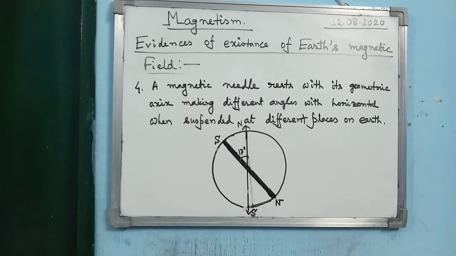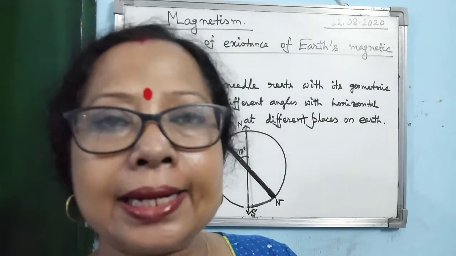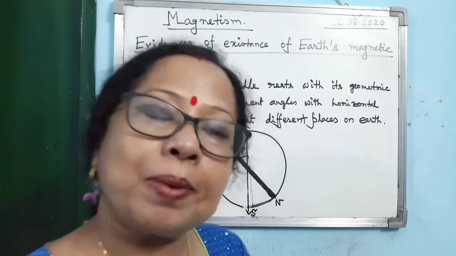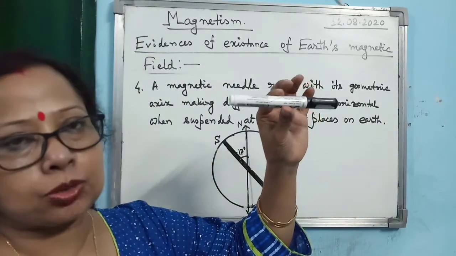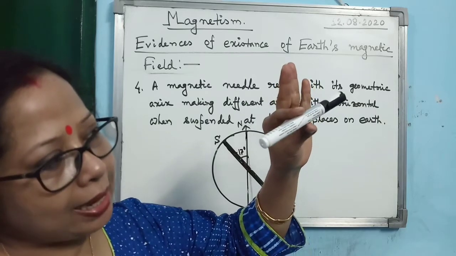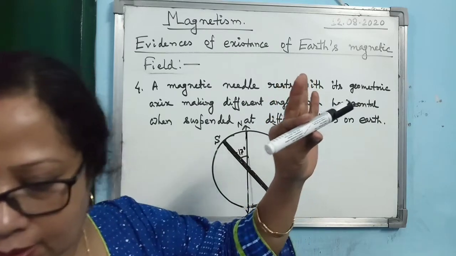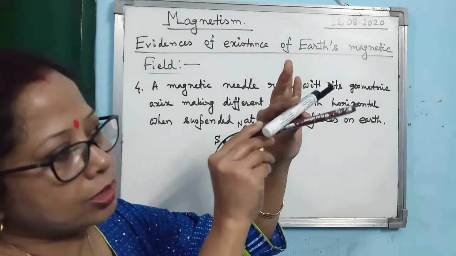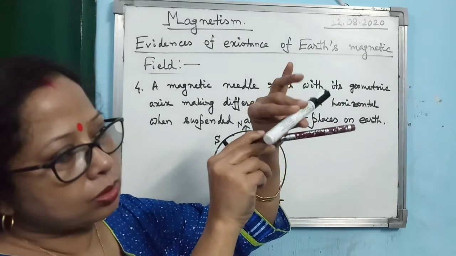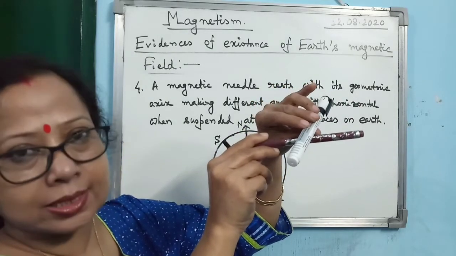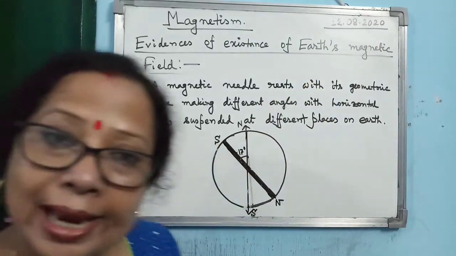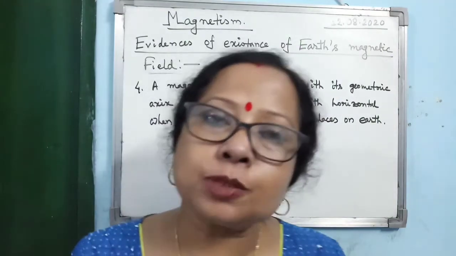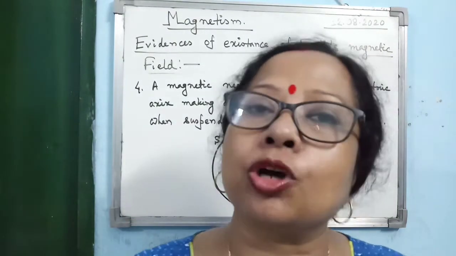Now the fourth evidence of the existence of Earth's magnetic field is that if you take a magnetic needle and suspend it freely, you will see the magnetic needle will not be horizontal like this. It will make an angle with the horizontal. Suppose this brown pen is the horizontal line. The magnetic needle will rest itself making an angle, and this angle changes if you suspend the needle at different places on earth.